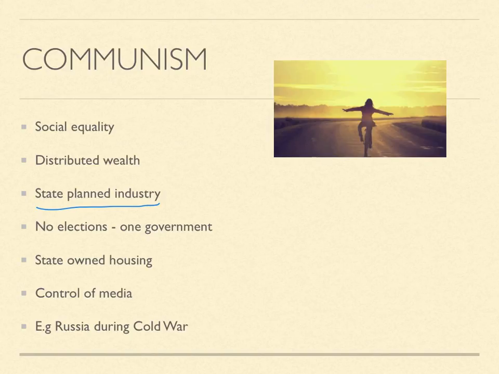Rather than having that uncertainty of the free market, you have a structured, planned industry that's led and designed by the government. So rather than keeping all the wealth to themselves, people who are richer, well, there aren't people who are richer, so rather than having a very rich factory owner, like you might have in a capitalist society, the government owns all the factories, and so the wealth is distributed out between the workers. One major difference between capitalist societies and communist societies is that communists don't have any elections. They have one government who are chosen for them.